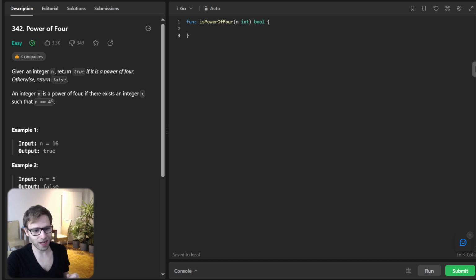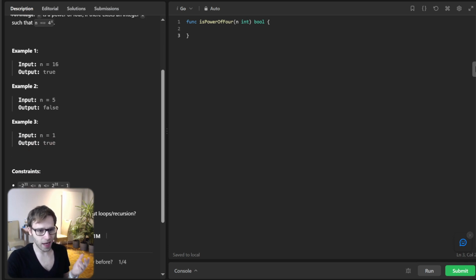So today we are diving deep into an interesting algorithmic problem: is it a power of 4? We'll be exploring two distinct approaches to solve this, so make sure to stick around till the end. Let's get started. The task is really simple. Given an integer n, we need to determine if it's a power of 4. Sounds straightforward, right? But there is a twist. We will be solving it using bit manipulation.